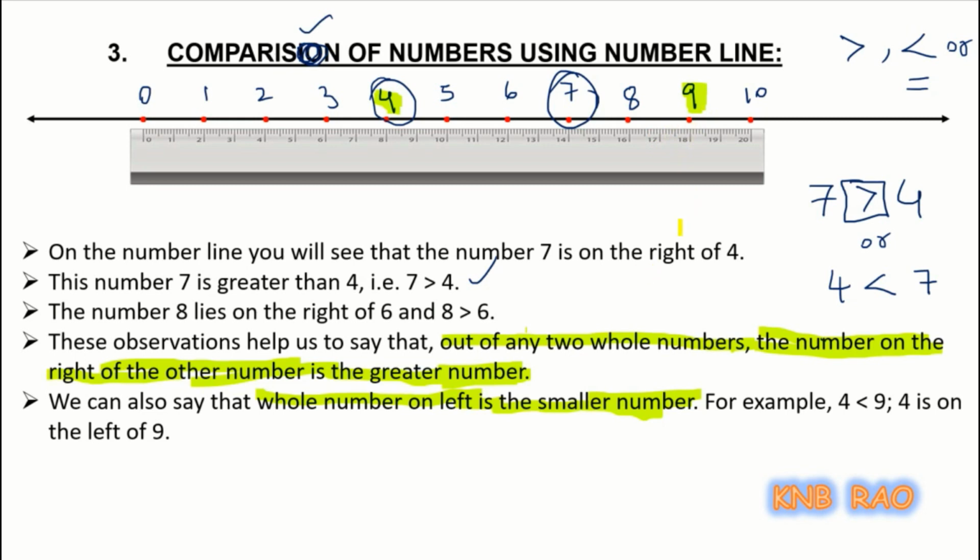So this is the very simple concept of comparing whole numbers using the number line. I hope you have understood. You can note down this concept by pausing the screen.